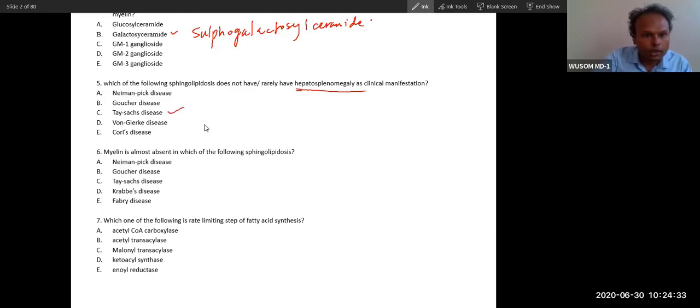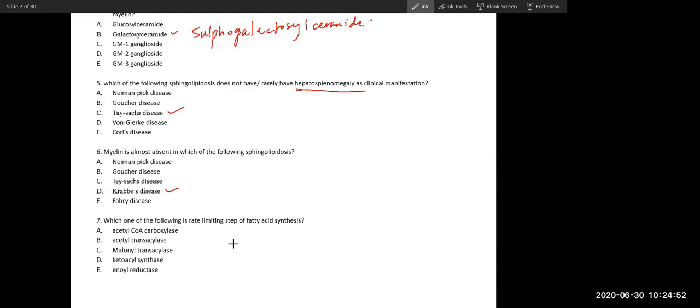I have not taught this yet. So myelin is almost absent in which sphingolipidosis? The answer is Krabbe disease. Okay, Krabbe disease. We will talk about this not in the next class, but in the class after next.